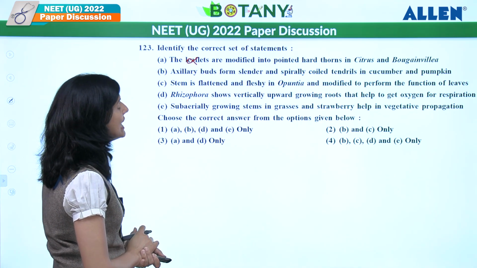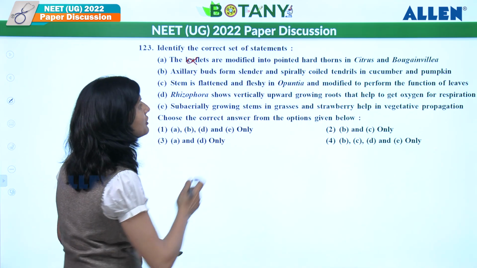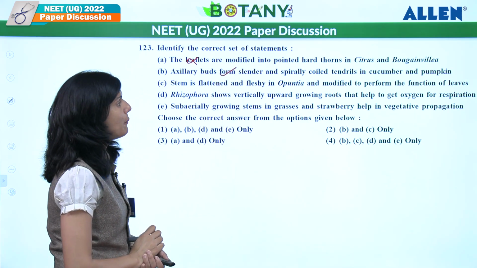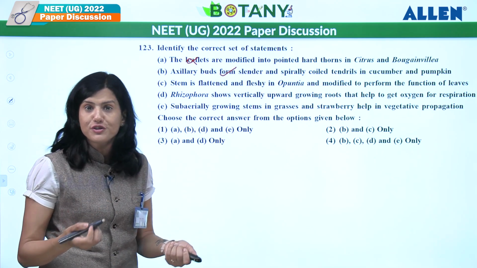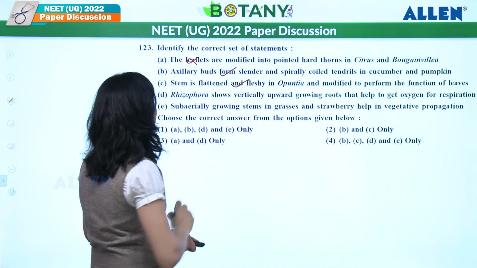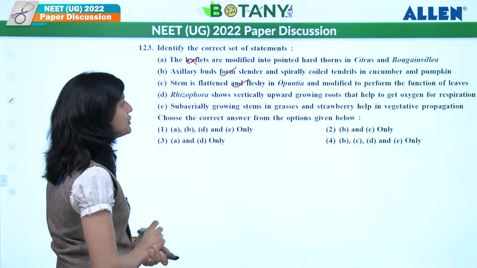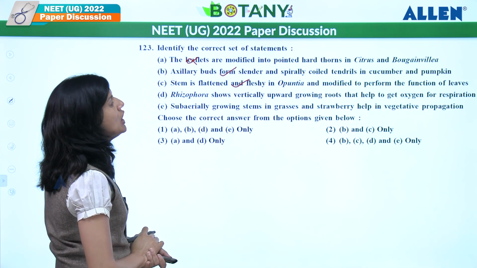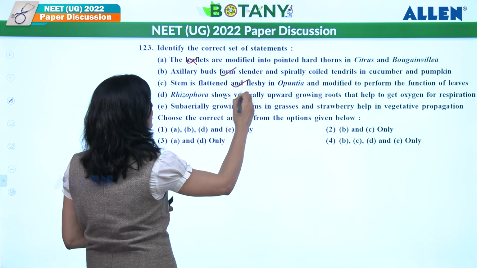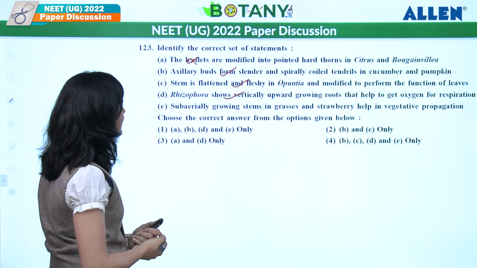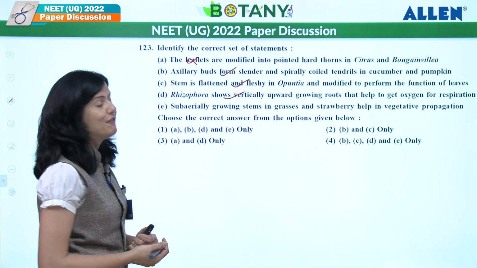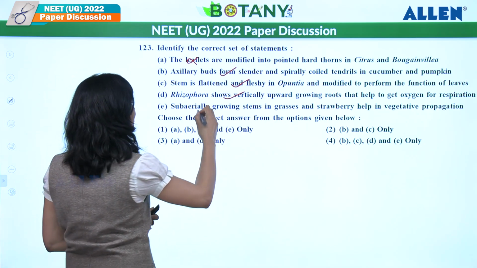Axillary bud form cylinder and spirally coiled tendril in cucumber and pumpkin. It is correct. Stem is flattened and fleshy in opuntia to modify to perform functions of leaf. Yes, they are green and they modify for photosynthesis. So it is also a correct statement. Rhizophora shows vertically upward growing root that help to get oxygen for respiration. Yes, pneumatophores we are talking about here. So it is correct. Subaerially growing stem in grasses and strawberry help in vegetative propagation. That is also a right statement.